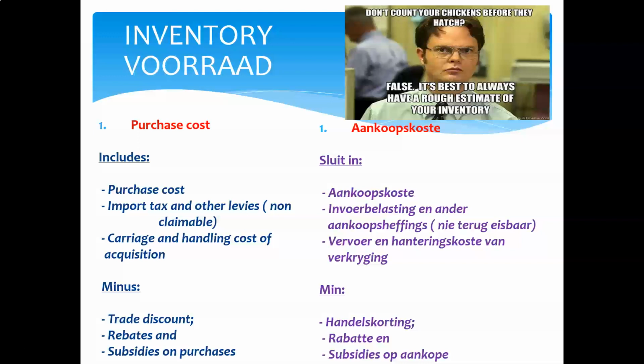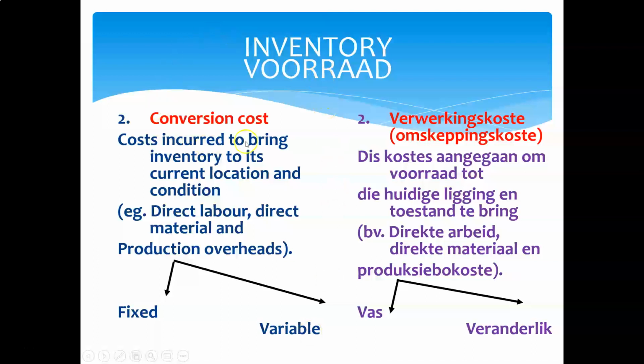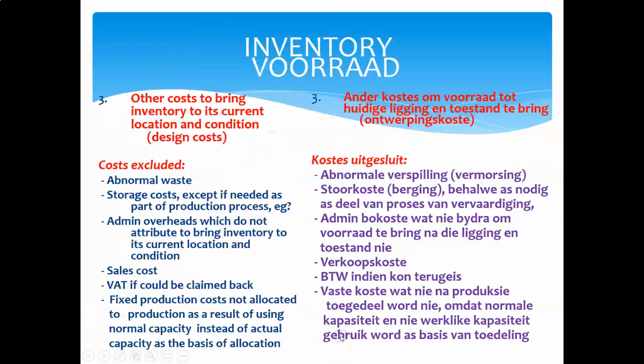So a settlement discount means I did not, at the end of the day, pay the invoice amount. So the cost price of this asset, the cost price of this inventory item that I've acquired, will then exclude the settlement discount. The settlement discount didn't come out of my pocket. I never paid that. So I cannot inflate the cost of an inventory item by not deducting the settlement discounts that I've received. The same thing applies to any rebates or subsidies that I've received when I purchase any inventory item. Now, conversion costs we're going to talk about when we get to manufacturing accounts. I'm not going to talk about that at this point in time.